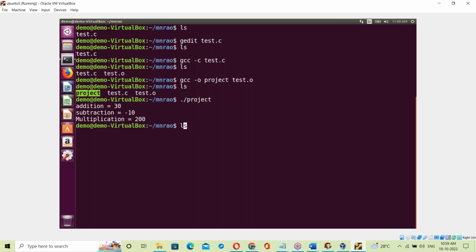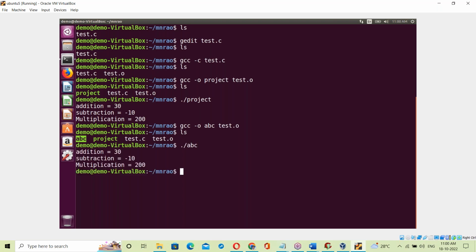Like project, you can use any name here. In place of project, you can use some name like ABC as the result exe name. Then dot slash ABC to run it. See that, addition, subtraction, multiplication. So they are exe files.